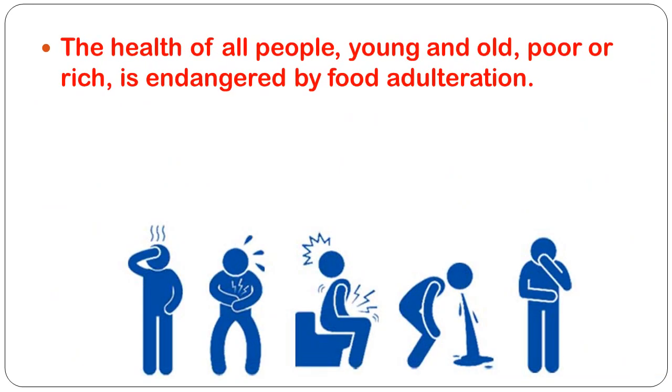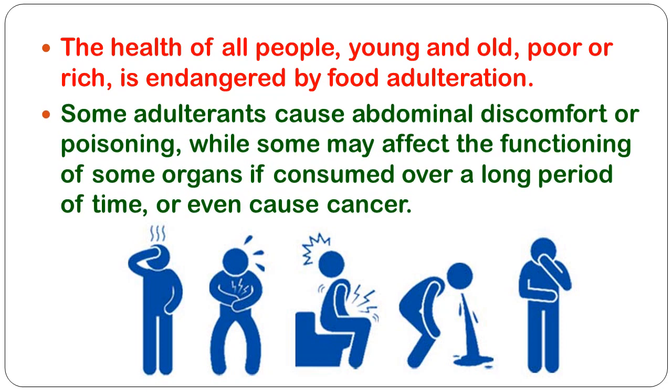Alright, so the health of all people, young and old, poor or rich, is endangered by food adulteration, and different types of adulterants affect our health in different ways. So it is very harmful for our health. Some adulterants cause abdominal discomfort or poisoning, while some may affect the functioning of some organs if consumed over a long period of time, or even cause cancer.